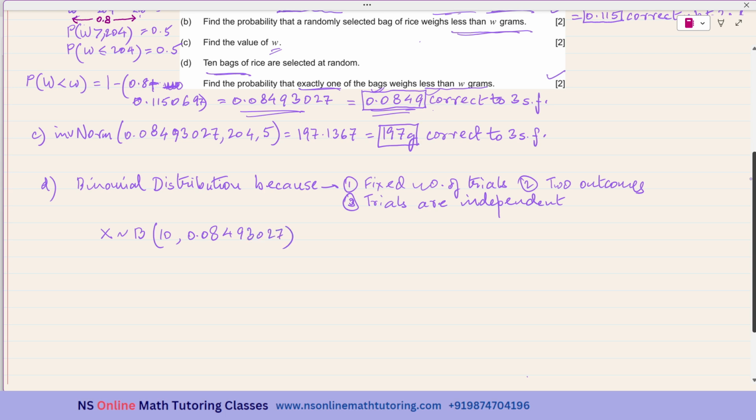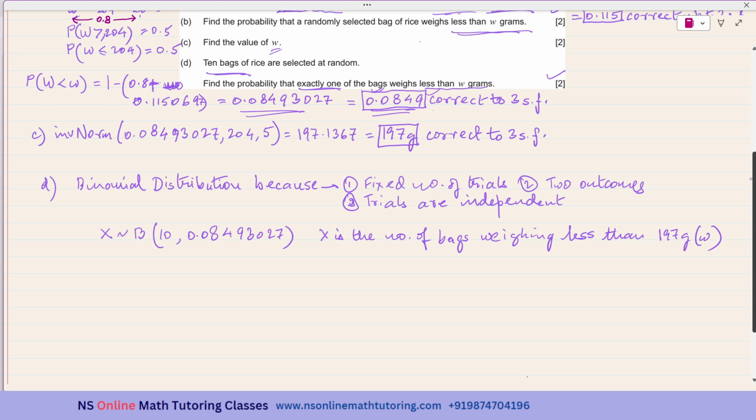You may write X is the number of bags weighing less than W grams, where W is 197 grams.